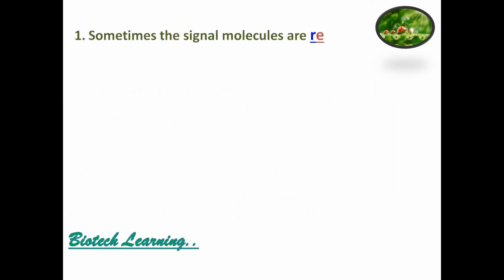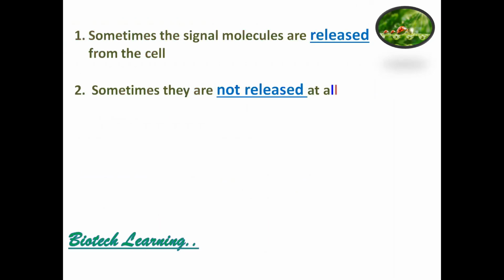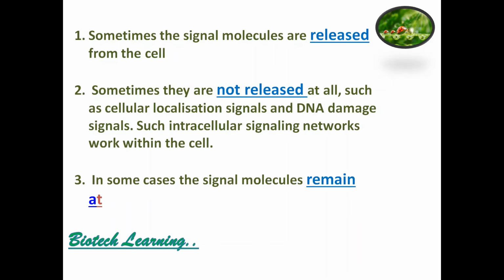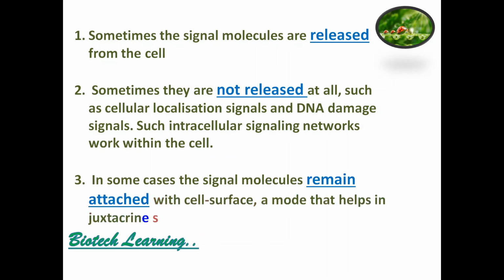Now, signals or these molecules are sometimes released from one cell to another cell. That's the most common possibility. But sometimes the signals are not released. Such signals can be a DNA damage signal or cellular localization signals, which we'll deal with in detail later.